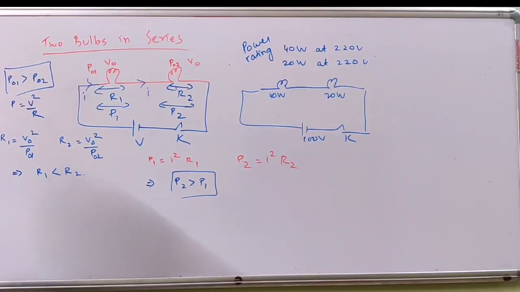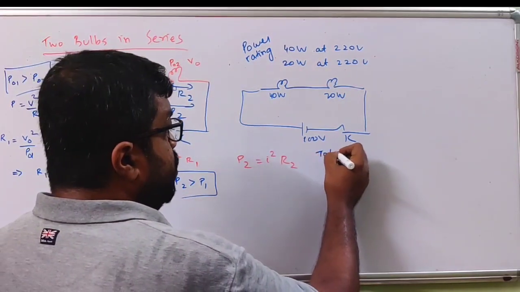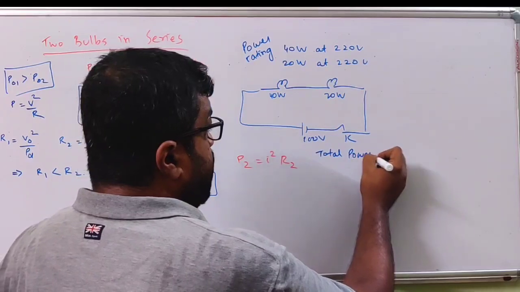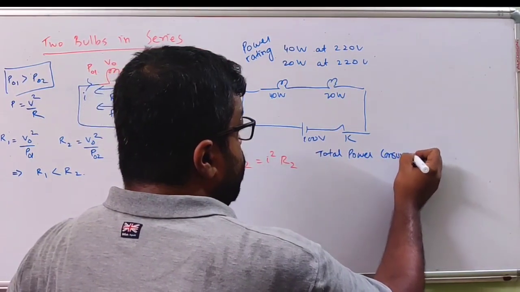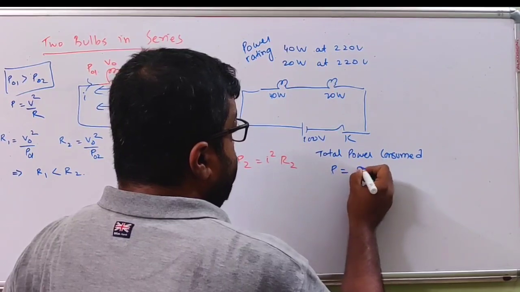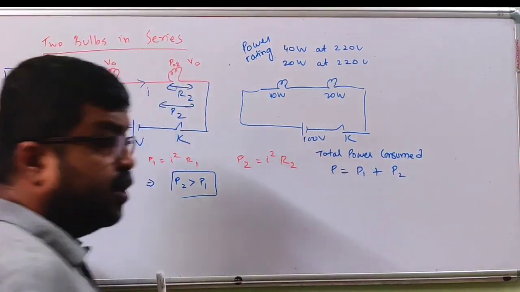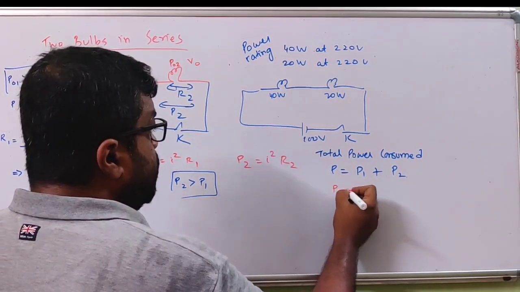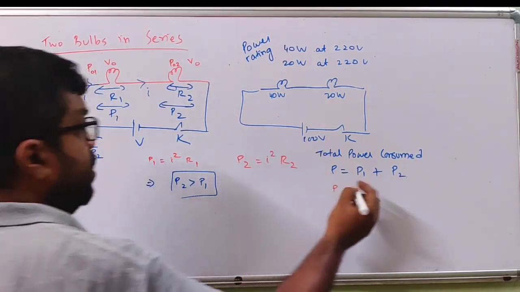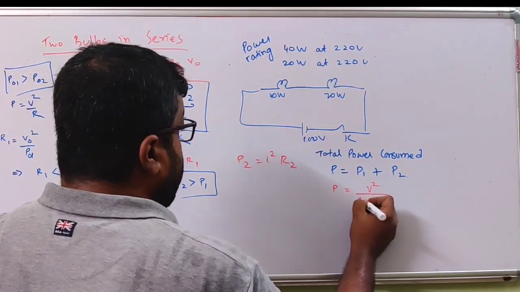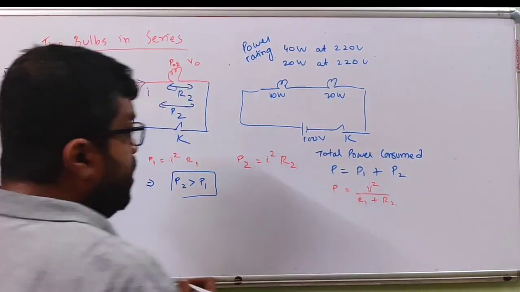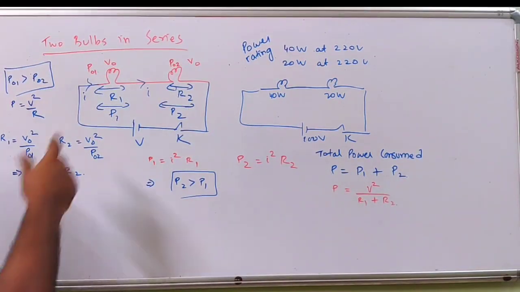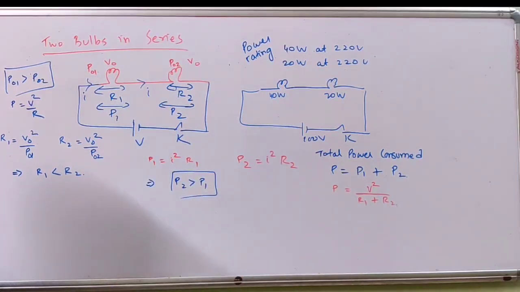Now, what about the total power consumed? Total power consumed is P equal to P1 plus P2. Power is a scalar quantity, so we can add it directly. So P is equal to V square divided by R1 plus R2, since they are in series and the total resistance is R1 plus R2.